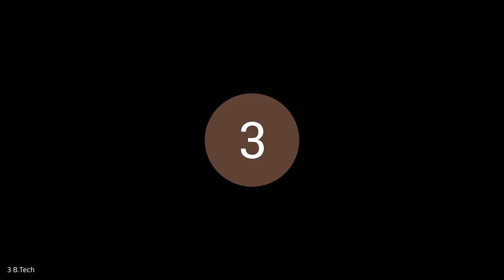Operating point for a transistor, we can use DC load line or DC analysis. If you see DC analysis of a transistor, this is the operating point.